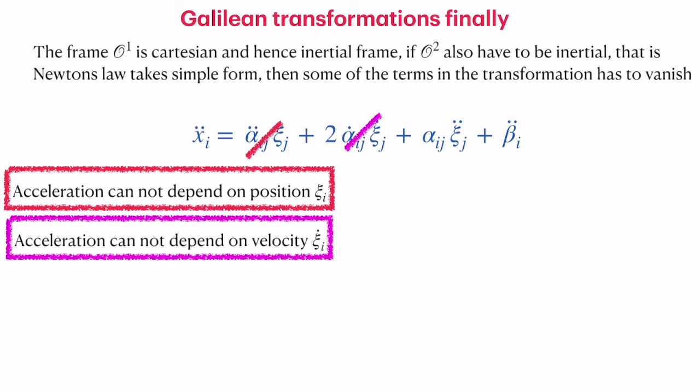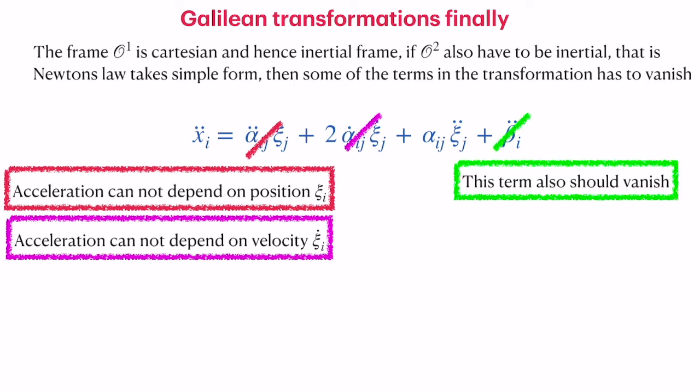The second term also should go to 0 because that is transformation dependent. It depends on the derivative and the velocity of the particle. The last term we also do not want because it depends purely on the coordinate transformation. So that is what leads to this term being 0.